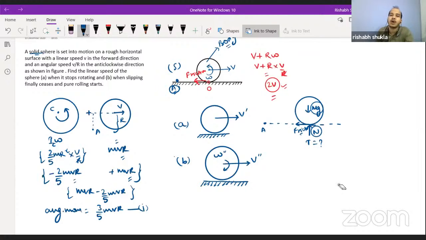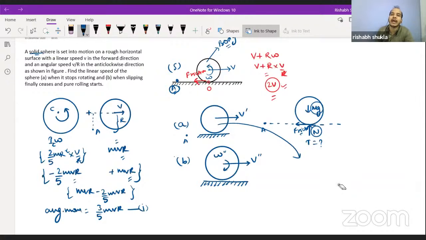3 by 5 mvr. Now for case A, what will be the angular momentum about point A after reaching case A? The rotation has ceased for now. Then you will say that only momentum will be because of the linear velocity. Initially we have taken the point A to be the point about which the net momentum will be conserved, so here also the point A will remain the same.